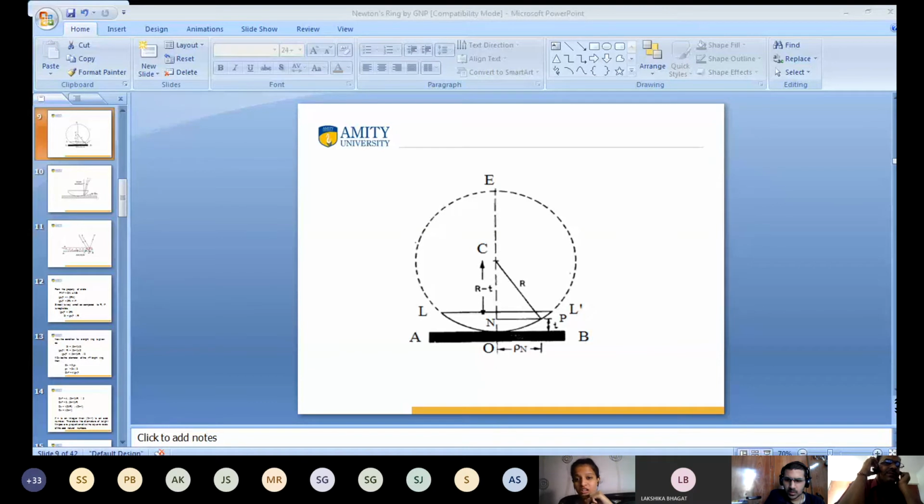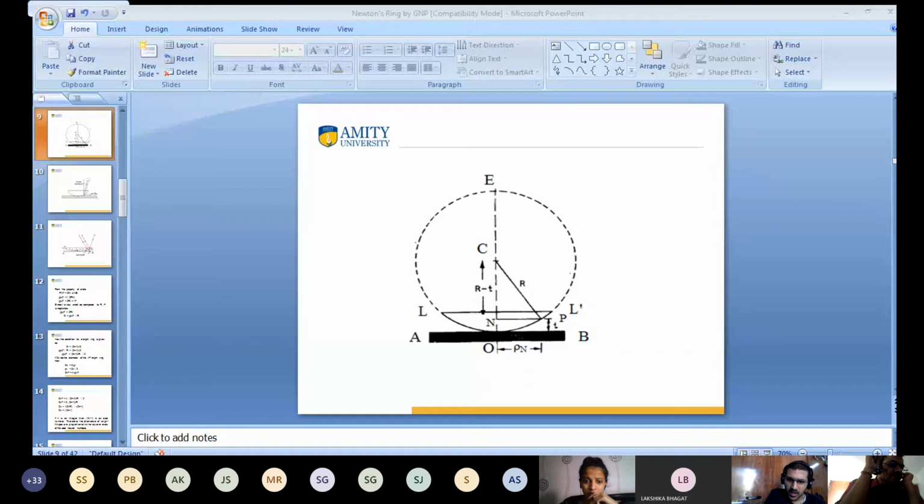Radius of Newton's ring. Where? At point P. At point P, I want to calculate the radius, or you can say diameter, of Newton's ring. Clear? So the distance between N and P is rho n.